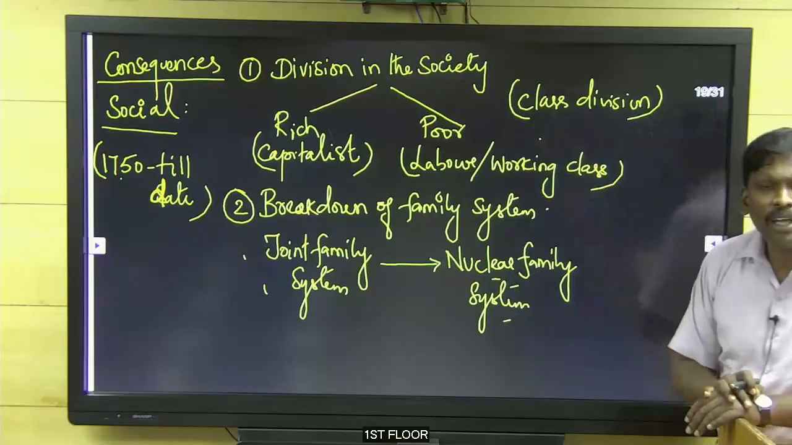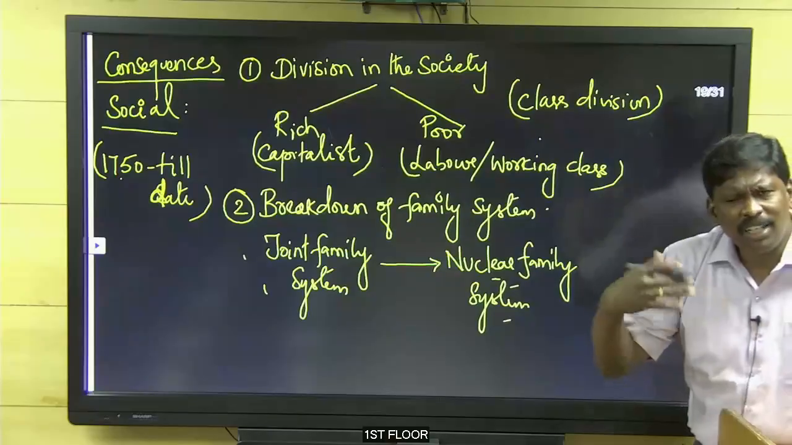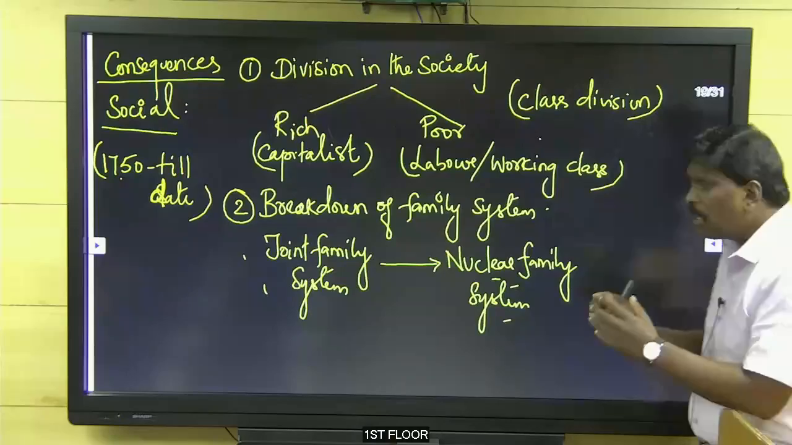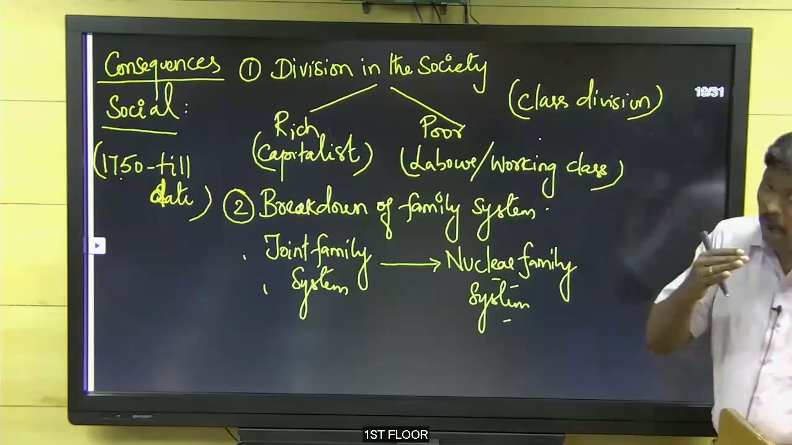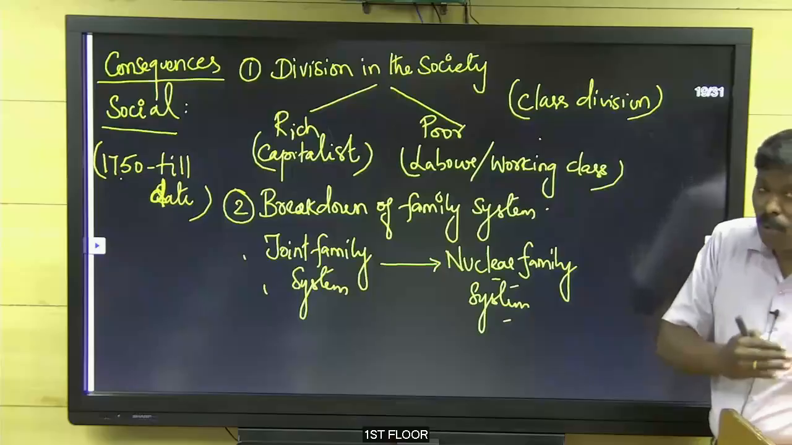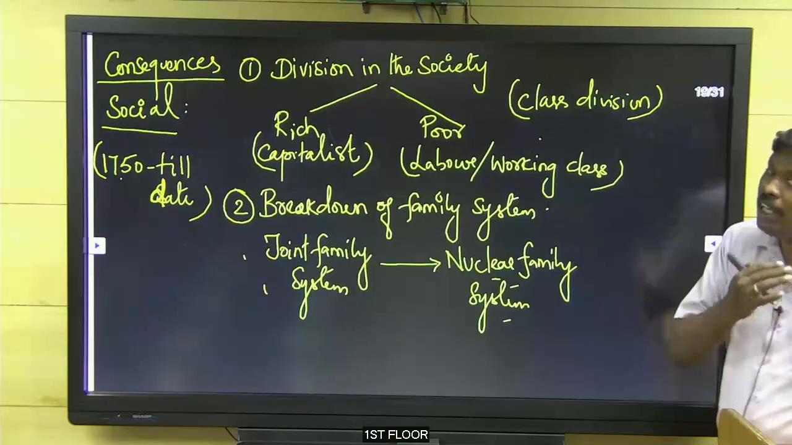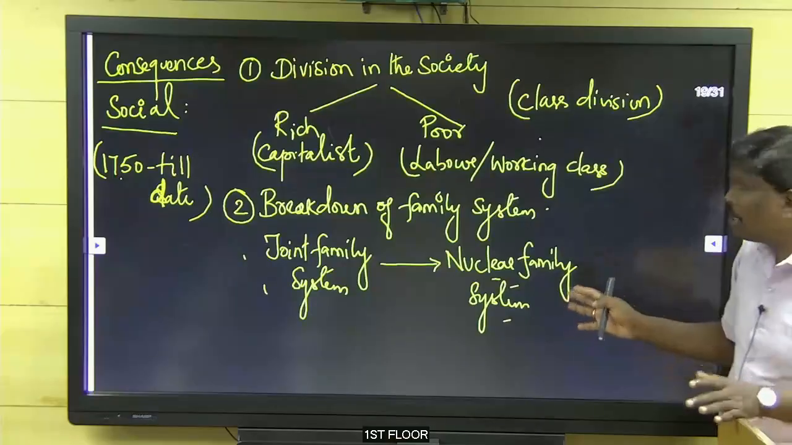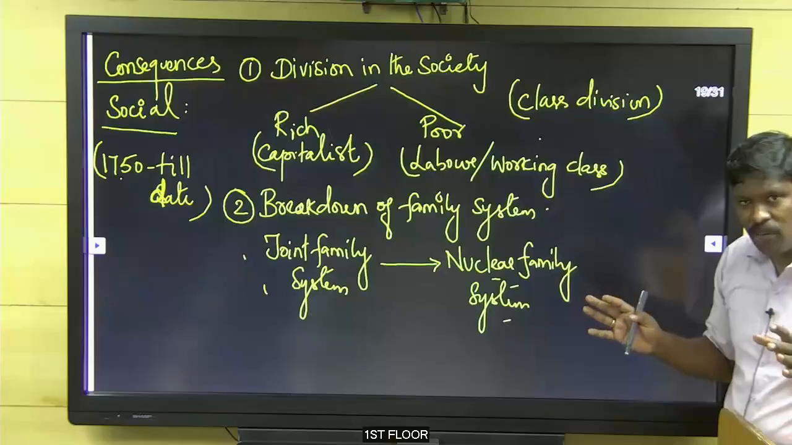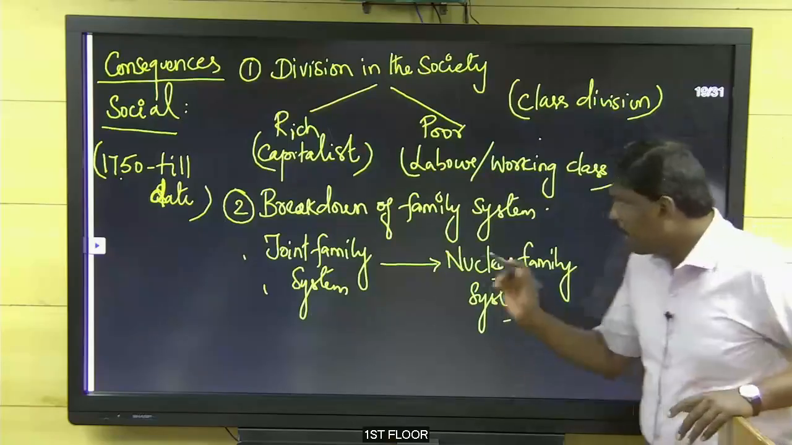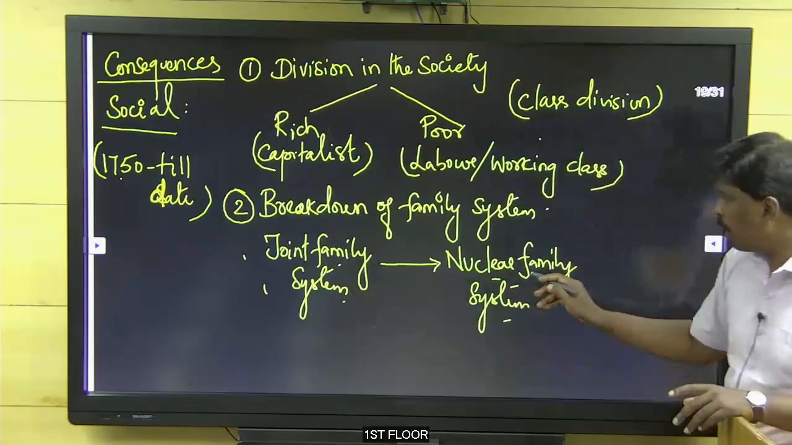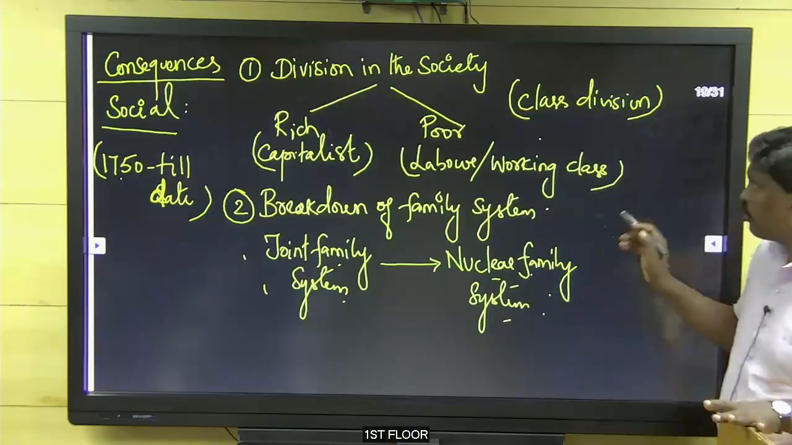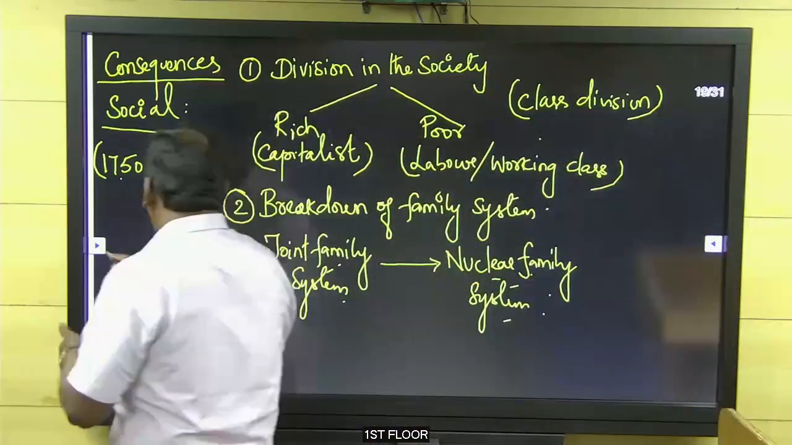Because of what? The industrial revolution. Why? Things are getting costlier every day, with more and more price rise. So it is not affordable for people to live in a big city or urban place. But in rural areas we still have the joint family system, only in a few places, not all. This industrial revolution is focused on urban places only. So in urban places, the joint family system completely broke down and the nuclear family system came. So, breakdown of the family system.